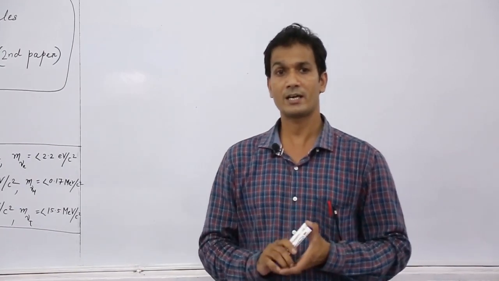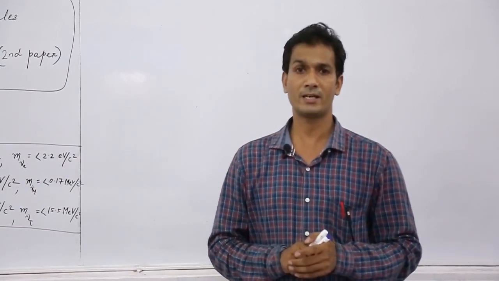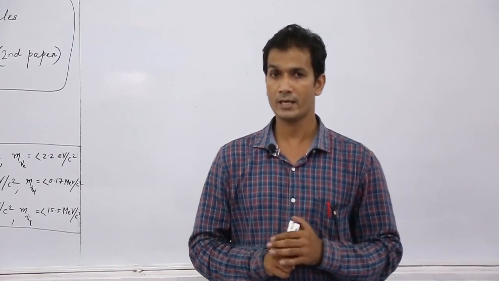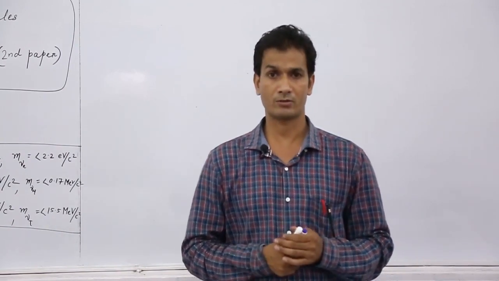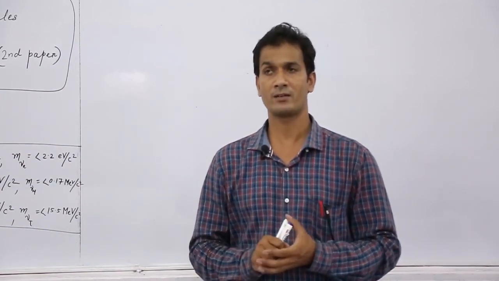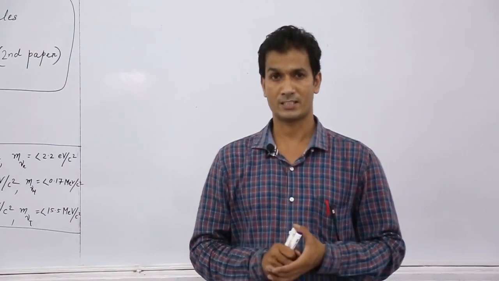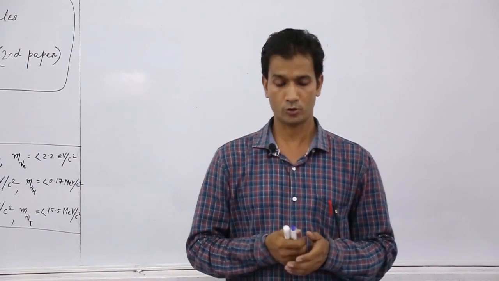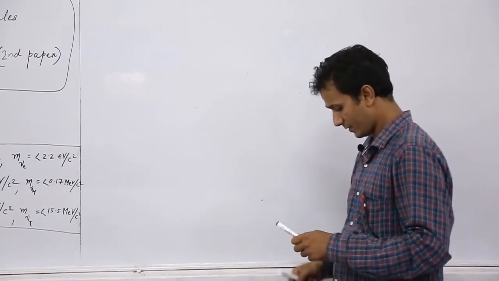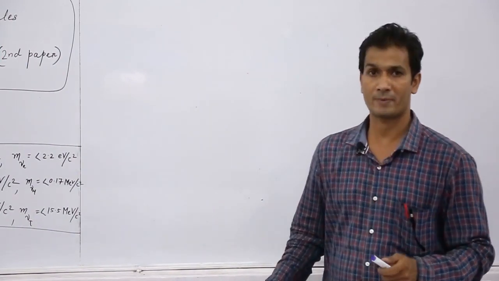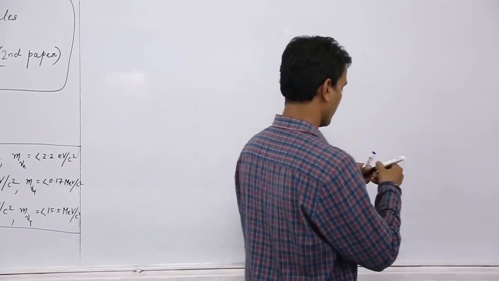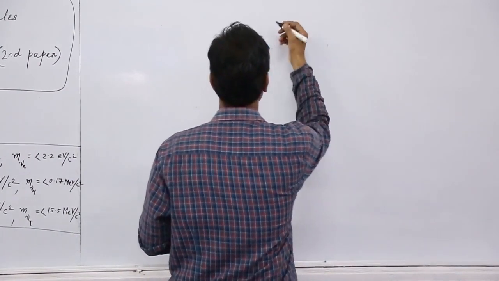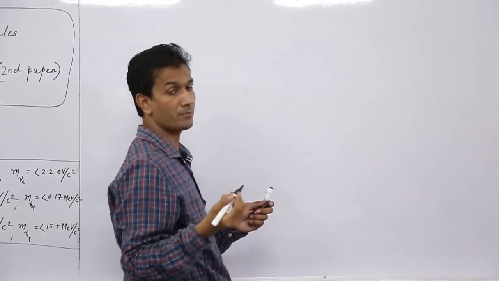Today we will discuss a more specific, systematic classification on the basis of some parameters.